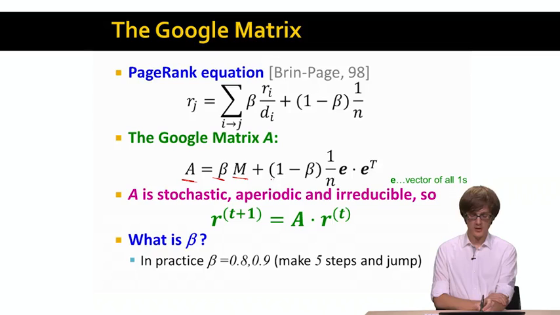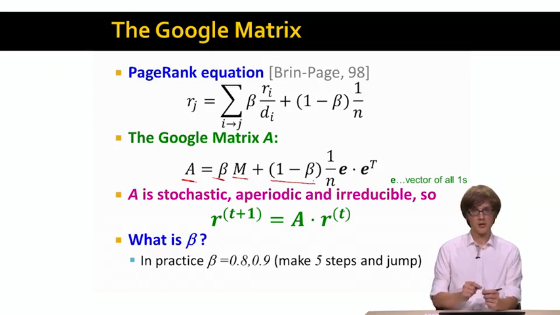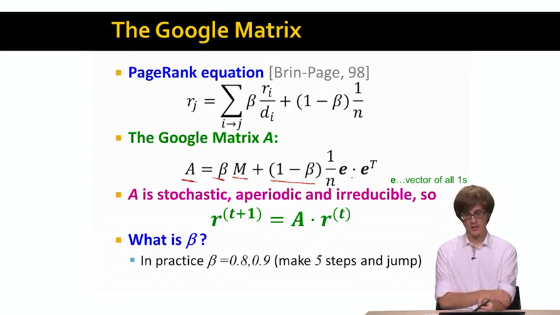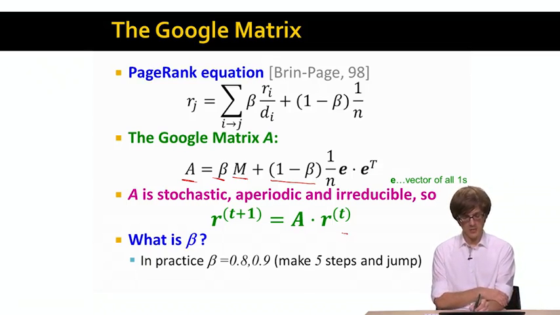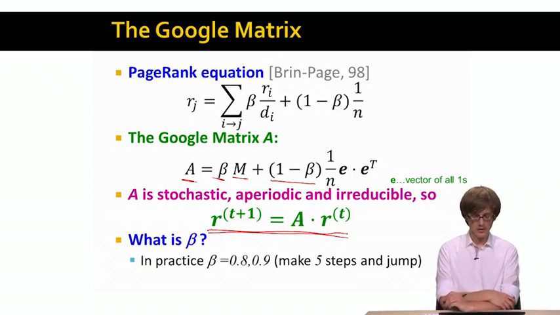And then we have this other part, 1 minus beta, which is the probabilities or transitions due to random jumps. And simply the expression we get here is 1 minus beta, times 1 over n, where n is the number of nodes in the graph, times the outer product of this vector of all ones called E. Okay? So what this means is that even with these random jumps, the PageRank solution can be expressed exactly as we had it before, that R equals A, now this is the Google matrix, not the matrix M anymore, times R.